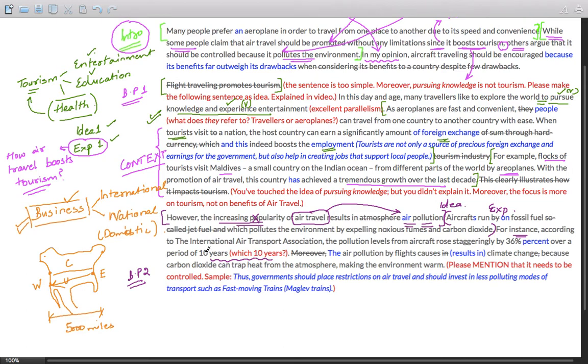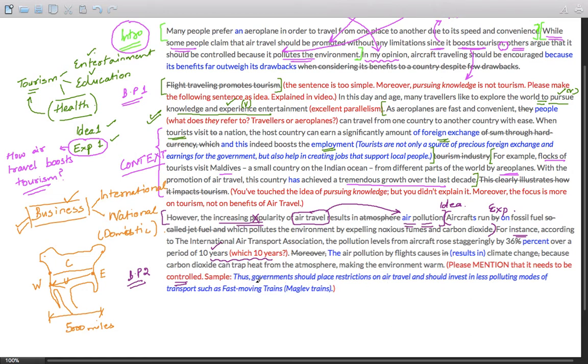So mention which 10 years you're talking about. Thereafter, the construction is fine, and just one thing that you have to mention, it needs to be controlled. Without mentioning that it needs to be controlled, it is not a sufficient response.